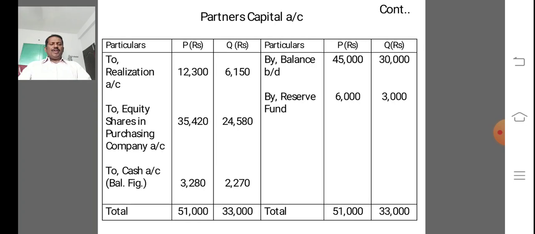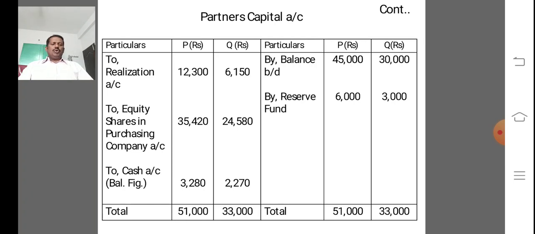And next we prepare partners capital account. Partners capital account is opened to ascertain the amount due to partners before making payment to partners in the dissolution of the firm. While paying off the partners capital, first shares or debentures received from the purchasing company should be issued to the partners in accordance with the agreement among the partners.